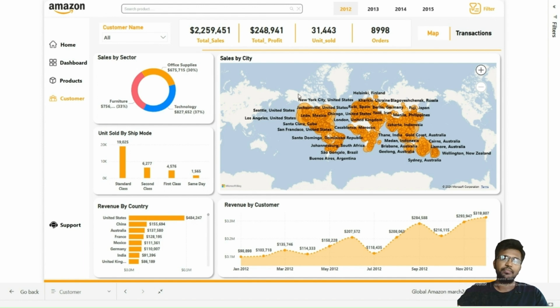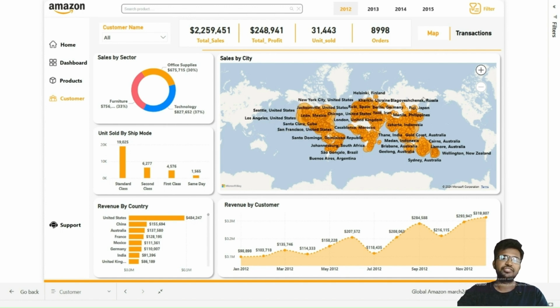Next, we move to the map, which is sales by city. The map visualization plots the sales data geographically, highlighting the key cities worldwide where significant sales activities have occurred. This visualization helps to identify regional performance, trends, and market penetration.